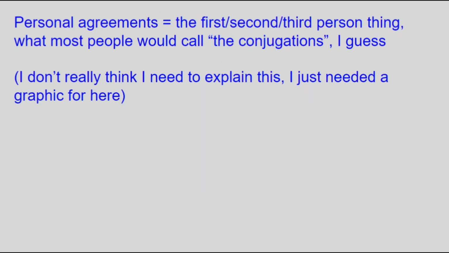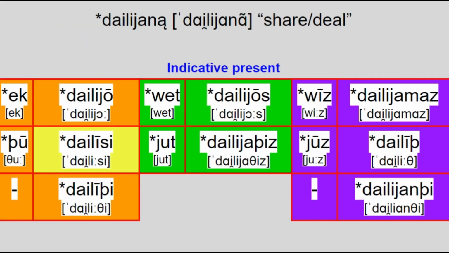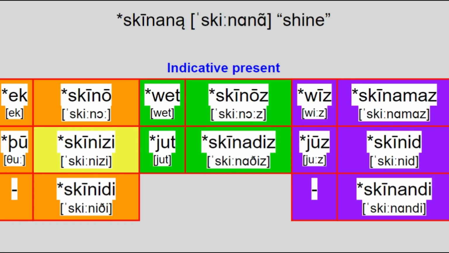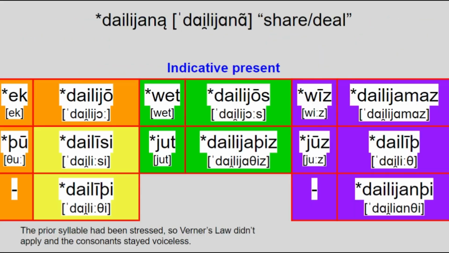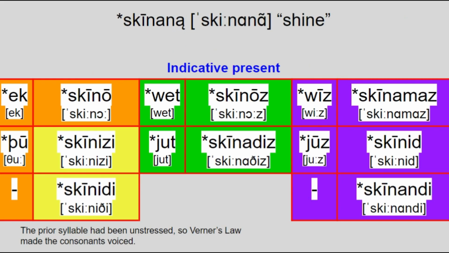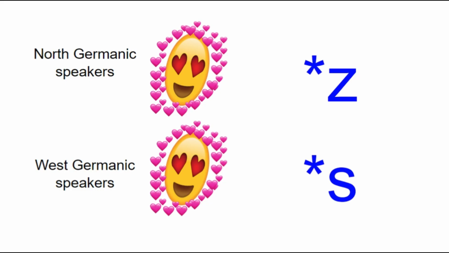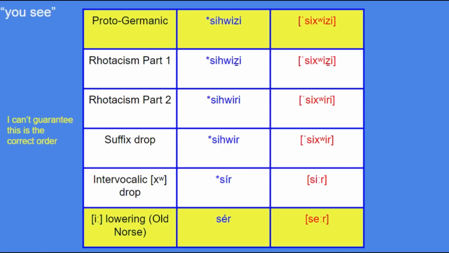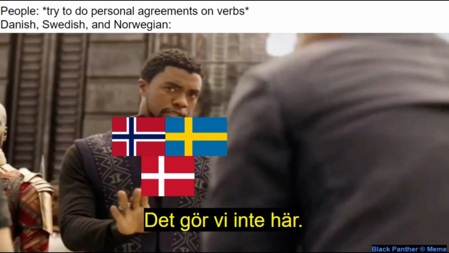One area of difference in Proto-Germanic was the consonant in the second person singular present tense suffix, which could be either s or z. This is, of course, a Werner's Law thing. It's come up before and also affected the third person. But what this created was 2 different choices for that conjugation, which ended up being chosen differently by the later speakers. The z form, which would of course become r, got chosen in the North Germanic languages. It also spread to become the only present tense suffix in Danish, Swedish, and Norwegian.